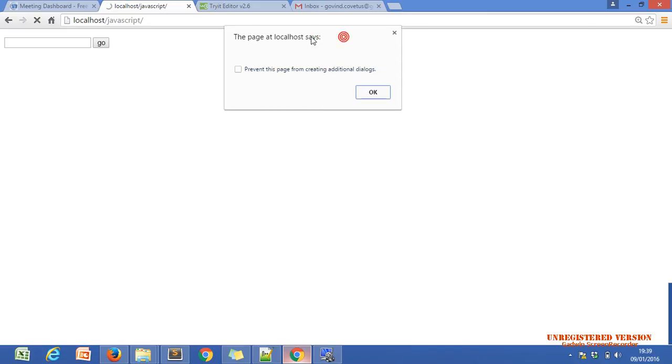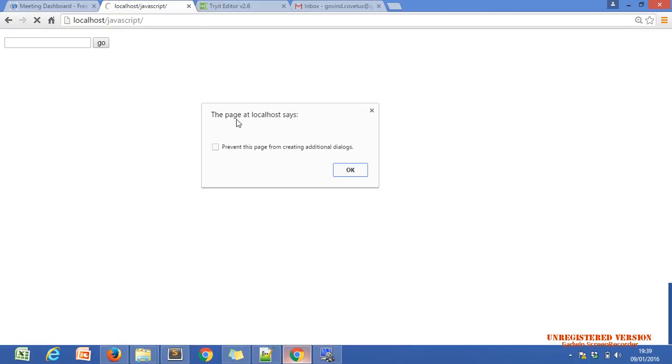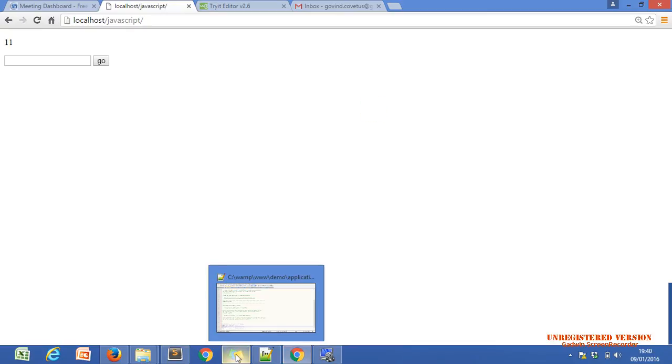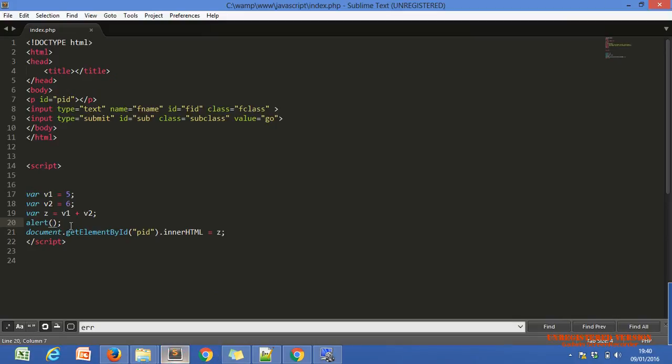The text saying the page at localhost says is because of our browser. Every browser displays different text, but we are displaying nothing by using code, and still we are getting the pop-up. This is called a pop-up. We get the pop-up using alert. Using alert, okay, Khushi.